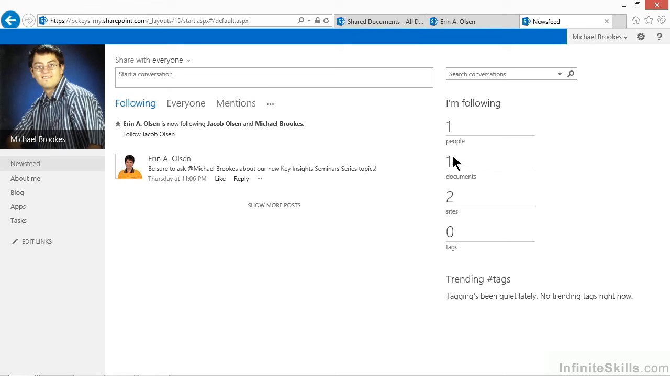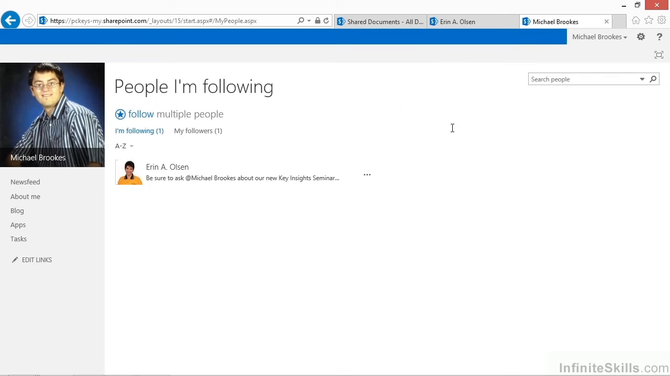If Michael wants to see who the one person is that he's following, he can simply click on that number for the person on the right-hand side of the screen. This brings up a detailed list, which in this case is not very detailed because Michael's only following one person, and that's Erin. So we certainly can get an overview of who Michael is following, including not only people, but also documents and websites.